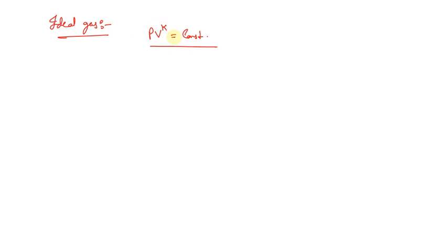PV^K equals constant. If we use this relation, we're going to differentiate this equation, then we'll get dP. Or I think first we should change this volume term in terms of the density. So let me just erase this, and we're going to write it as P upon rho to the power K equals constant.